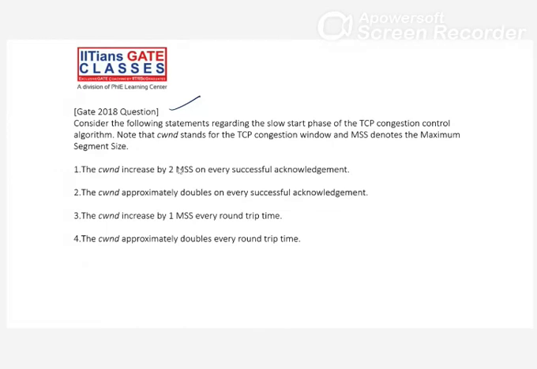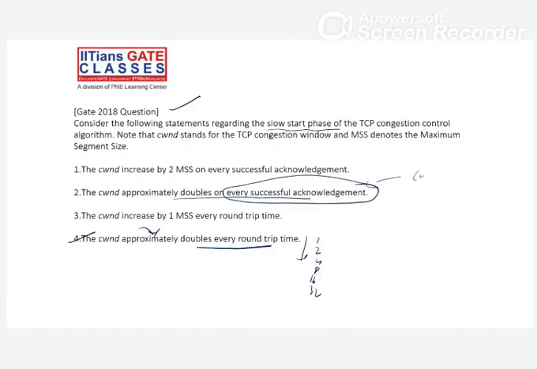Sanjeev is right. Yes, the congestion window approximately doubles every round trip time, because this is the slow start phase, exponentially increasing: 1, 2, 4, 8, 16, 32. And the main thing is here they are saying double on every successful acknowledgement. That is not right, because your acknowledgement is always cumulative. So at each round trip time we are doing this, right?